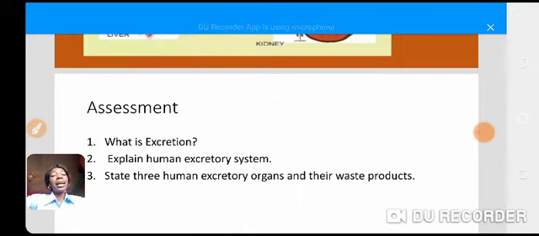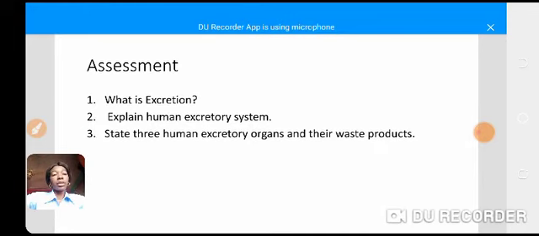Remember, I told you that in our next class, we are going to take the different organs one after the other. We are going to discuss how they are involved in what? Excretion. And we are going to also discuss the need for excretion, why it's very important that human beings excrete. Because when waste products are not released from the body, there is a problem. So when next week comes, we are going to look at the need for excretion.